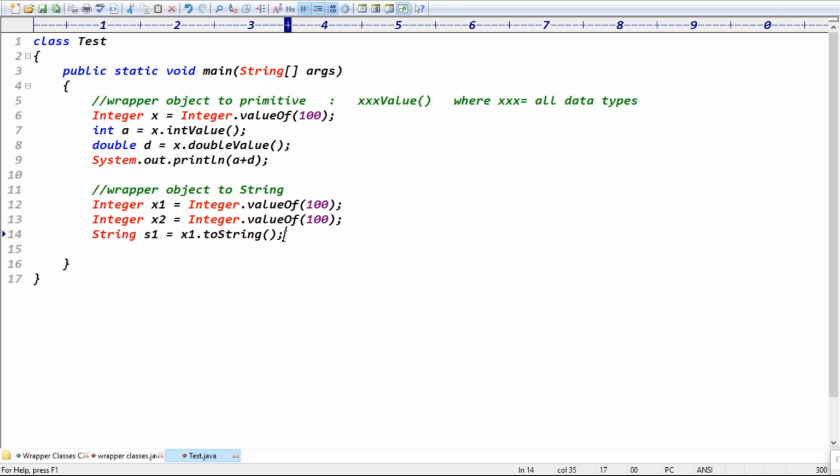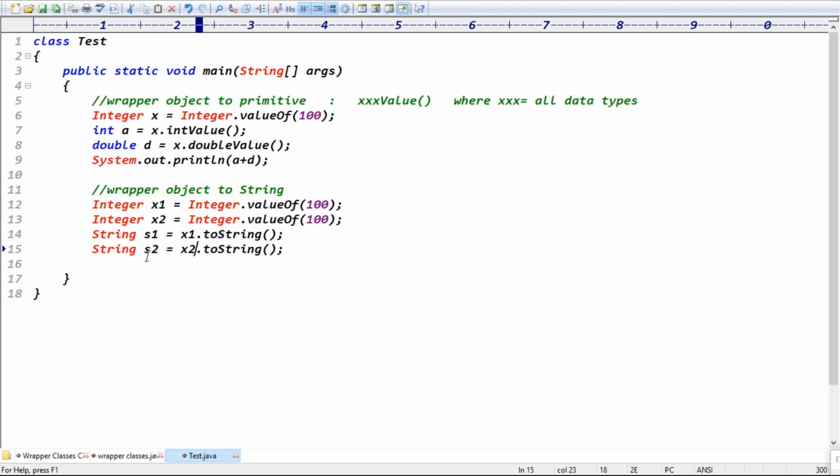That's all, guys. In all wrapper classes, the toString method returns the data only. So s1, s2 you can take: x1.toString and x2.toString. The toString return type is a string.